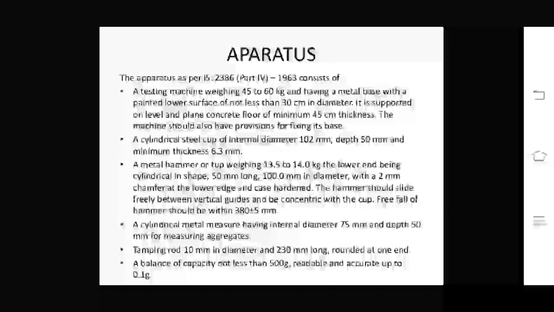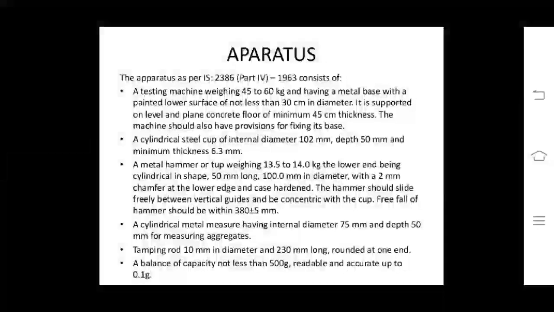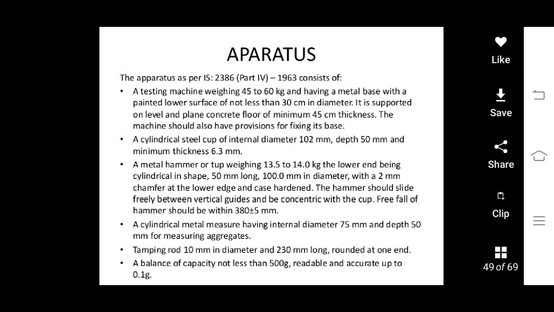The apparatus as per IS 2386 Part 4 1963 consists of a testing machine weighing 45 to 60 kg and having a metal base with a plane lower surface of not less than 30 cm diameter. It is supported on a level plain concrete floor of minimum 45 cm thickness.